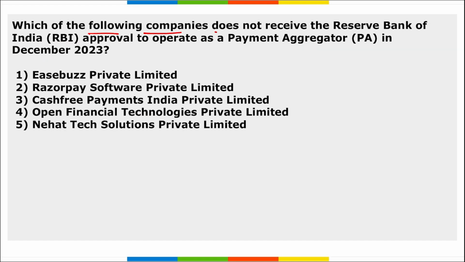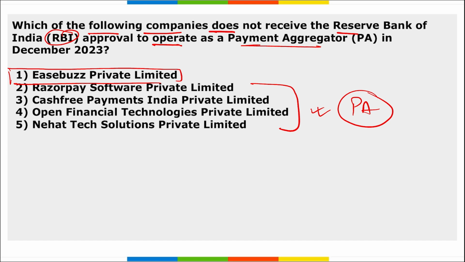Next, which of the following companies does not receive RBI approval to operate as a payment aggregator? So among these, except East Bus Private Limited, all of these four organizations received the RBI approval to operate as payment aggregator.